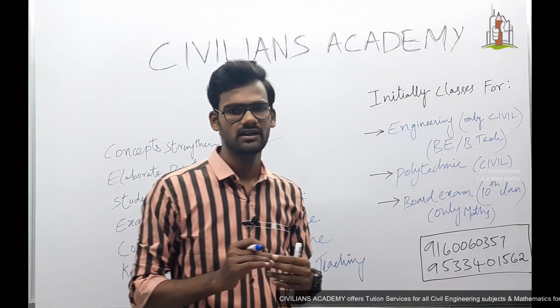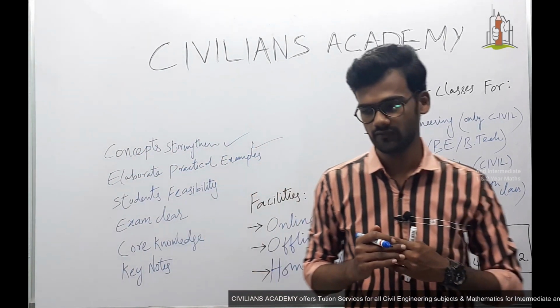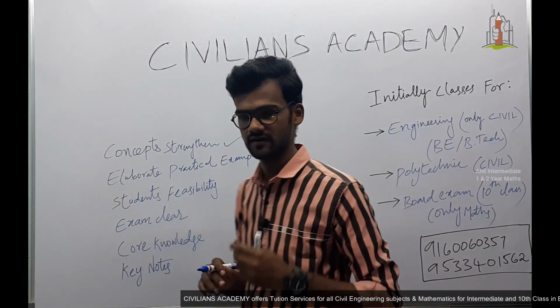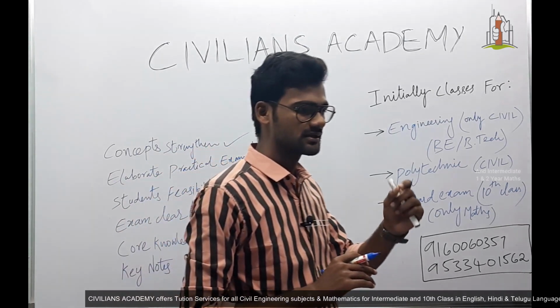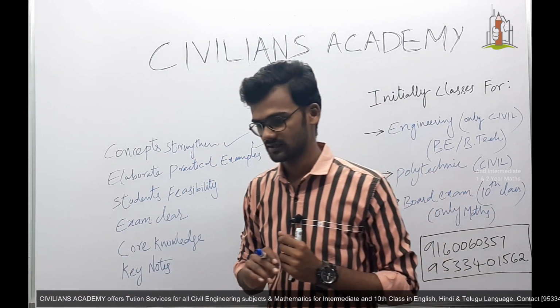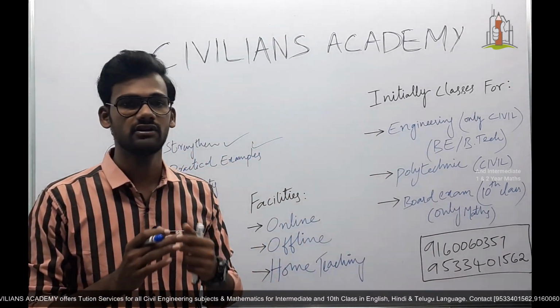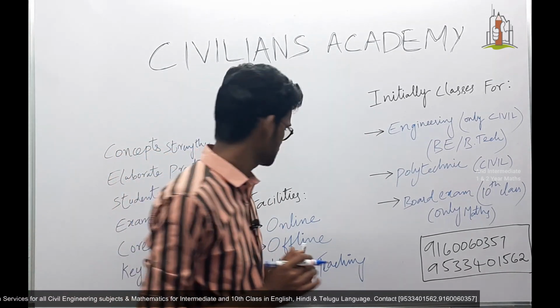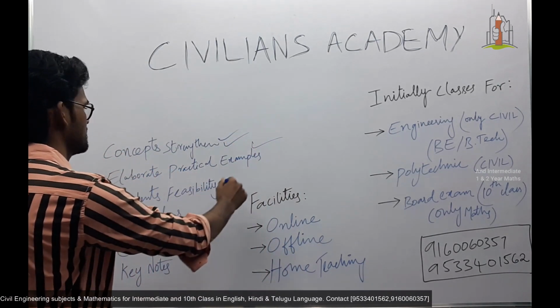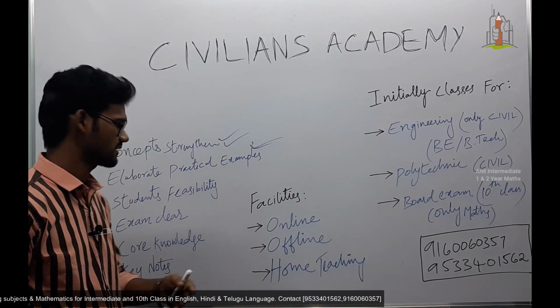In one class just the introduction of the subject and the need for that subject is explained, so that the student gets interested in the subject. He may become practically involved in the subject after knowing its use and need. So concepts are strengthened with elaborate practical examples, as I have said.